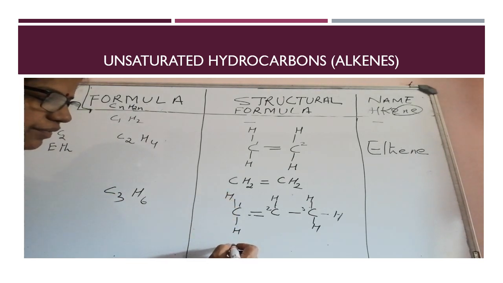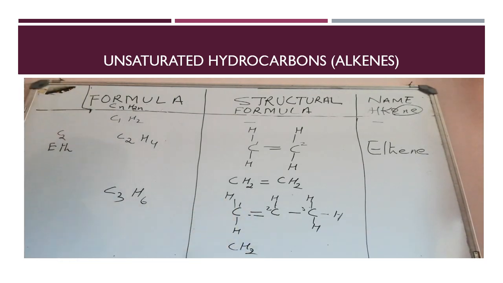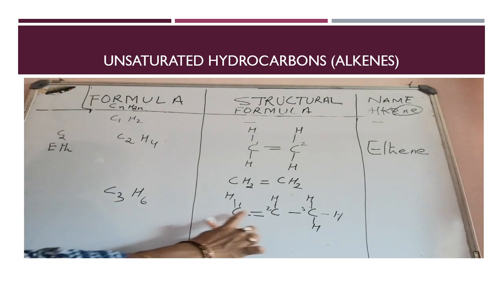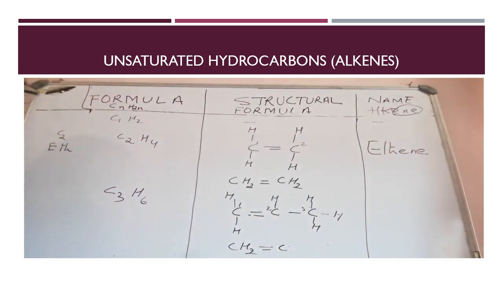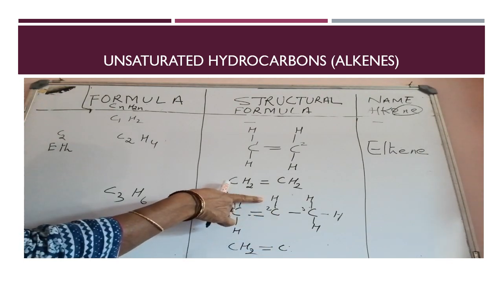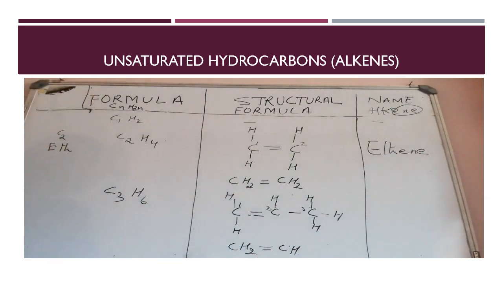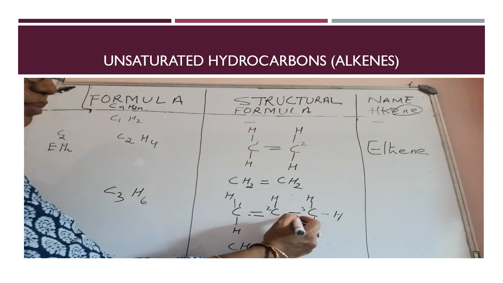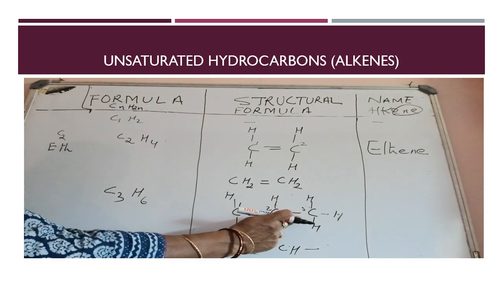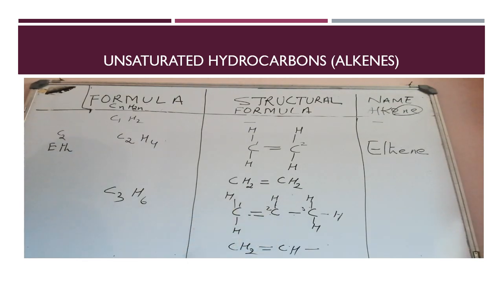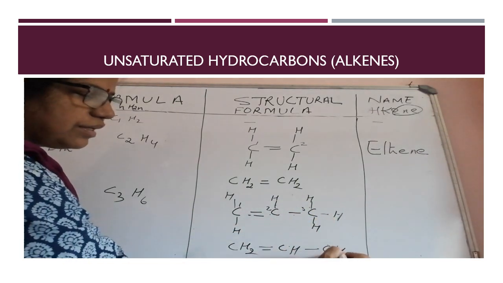Now the condensed formula. We can see 2 hydrogens with the first carbon atom, so write down CH2. Then there is a carbon-carbon double bond, so show here the double bond. With the second carbon atom, how many hydrogen atoms? Only 1. So write down CH. Then a carbon-carbon single bond. With the third carbon atom, the number of hydrogen atoms is 1, 2, 3, so write down CH3.